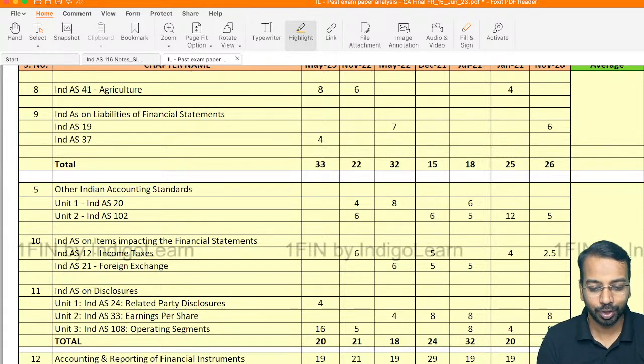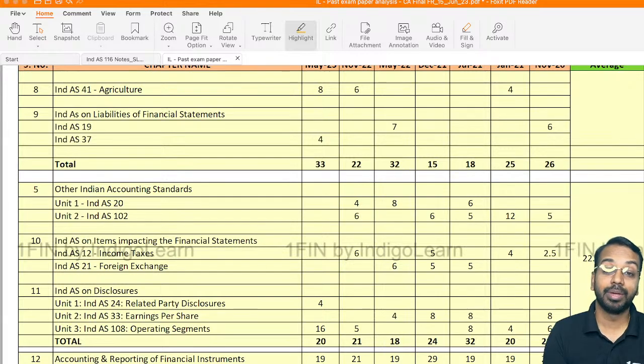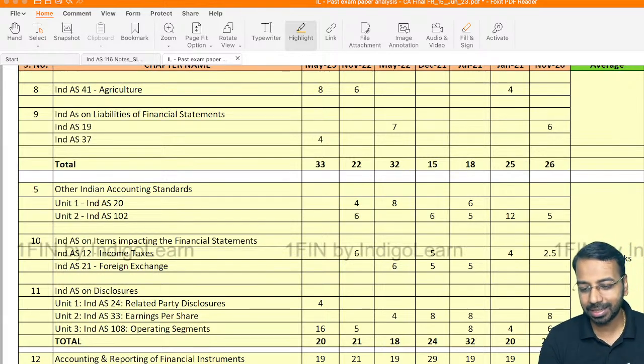Right. Now, what we are going to start today is our standard on leases, Ind AS 116. For some reason, I was not able to connect my iPad today, but still, we will try to cover it using PDF and Excel. We'll cover the standards first, majorly the theory part, and then subsequently we will come to the problem solving part of it.